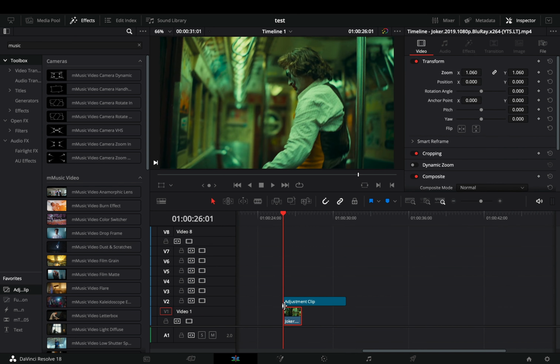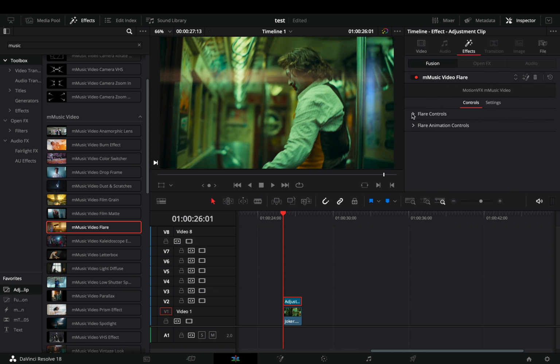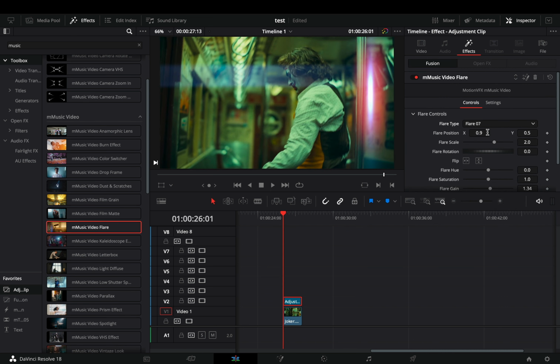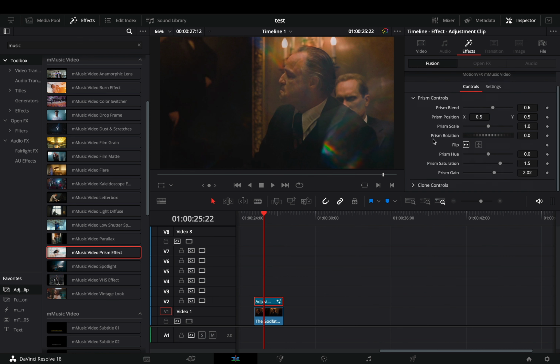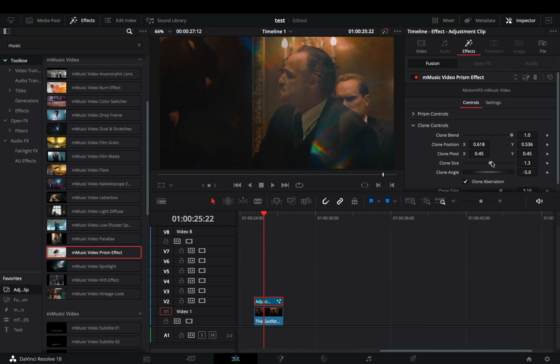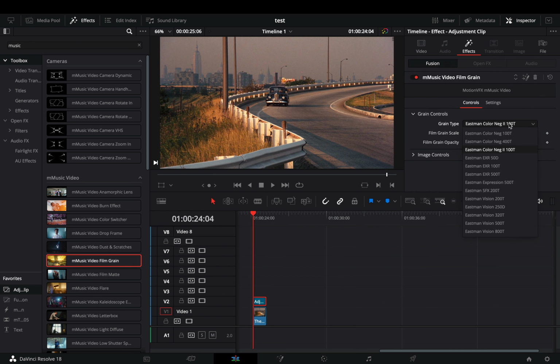Just bring one adjustment clip over your video, and drag the effect that you like over that clip. Each effect has also its own presets to choose, but I will not go through each of them. One of my favorite effects is the prism effect, which I will use a lot in my projects. I do also like that the film grain effect is based on film stocks, and it will slightly add some color to your clip, and not just the grain.